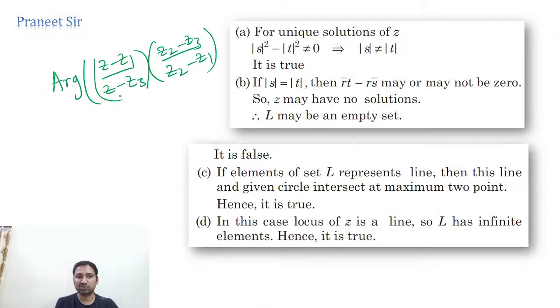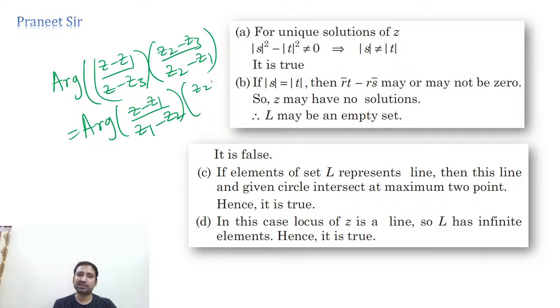That's what he is asking. So can I rewrite this as argument of z minus z1 by z1 minus z2 into z2 minus z3 by z3 minus z? Can I write it like this? This he is giving as pi.